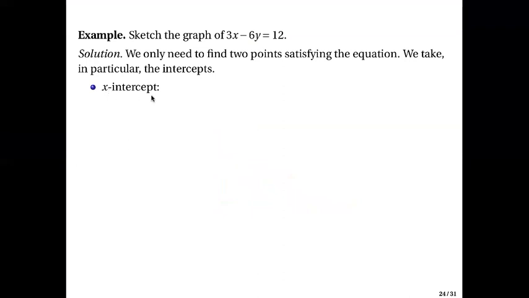For the x-intercept, we let y equal 0. So you'll just get 3x equals 12, and therefore x equals 4. Which means the point (4, 0) is on this line. So now we have 1 point.